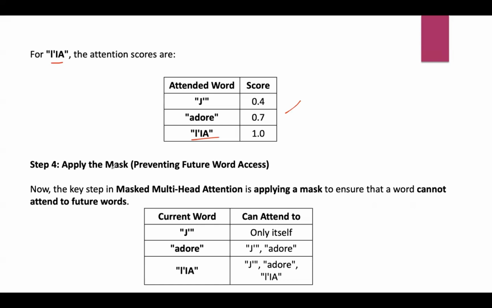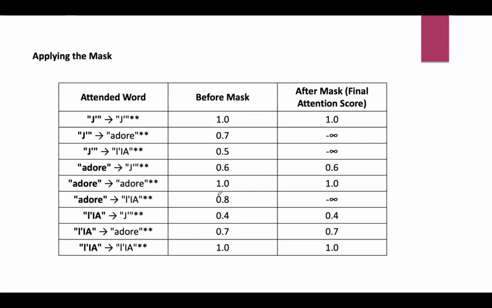Then apply the mask. This step ensures that in the masked multi-head attention, a word cannot attend to future words. A word can only attend to itself and previous words. So J can attend only to itself. Coming to adore, it can attend the previous word as well as that word itself. And the third word can attend that word itself as well as the previous two words. Any scores for future words are masked, set to minus infinity before softmax, making their attention weights 0. So this is how masking will be applied.